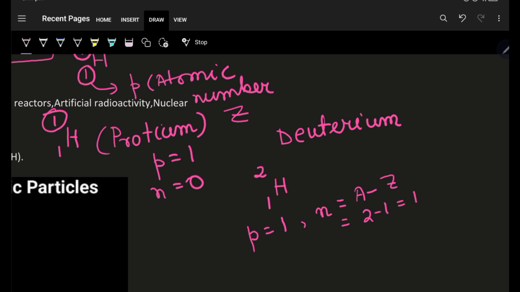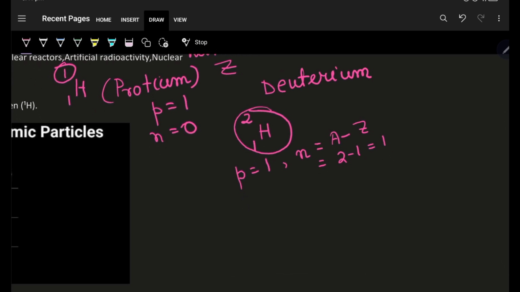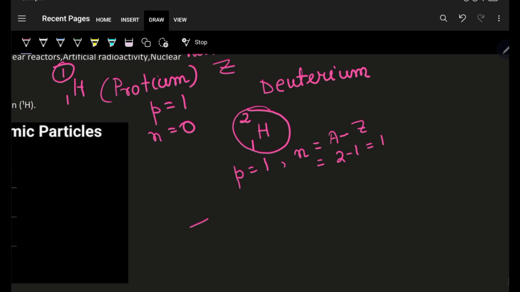So this is an isotope. Deuterium is an isotope of hydrogen, and these two, what are the relationship? Protium and deuterium are isotopes. The other one is tritium. Tritium is another isotope of hydrogen.